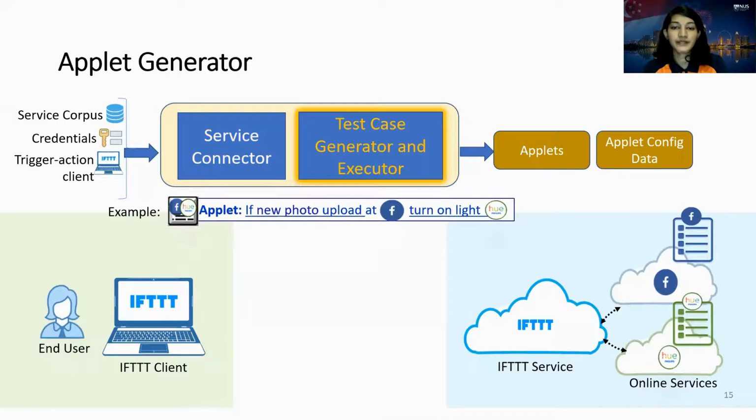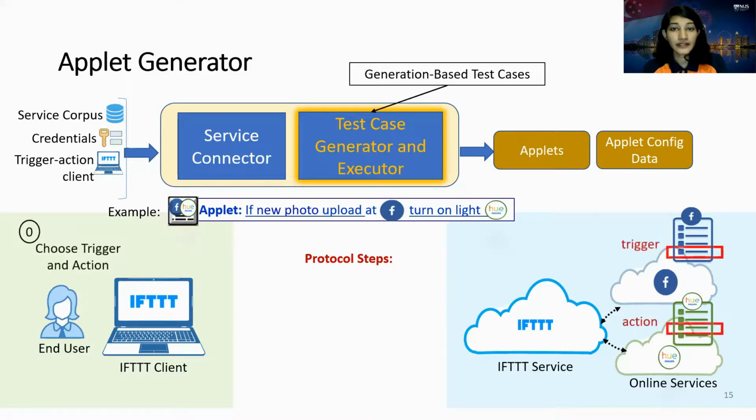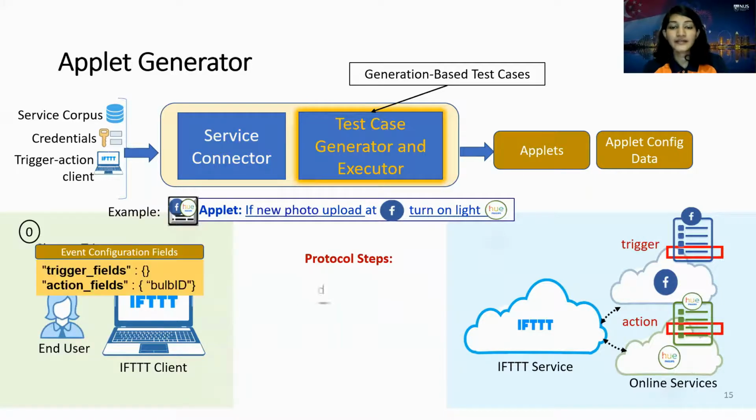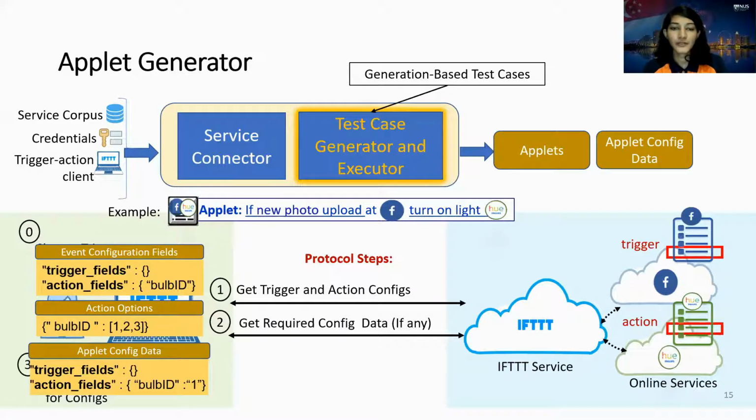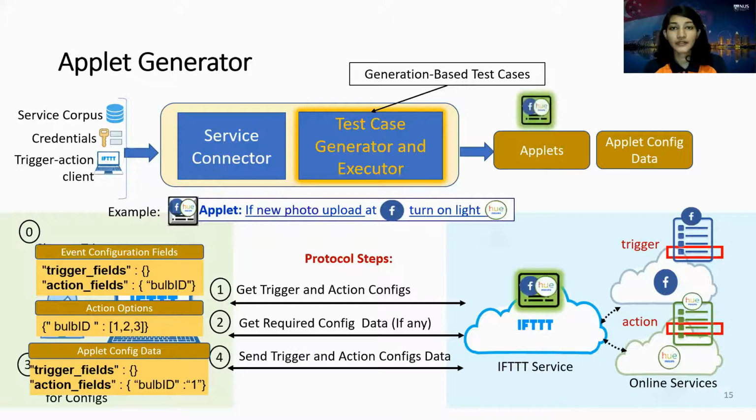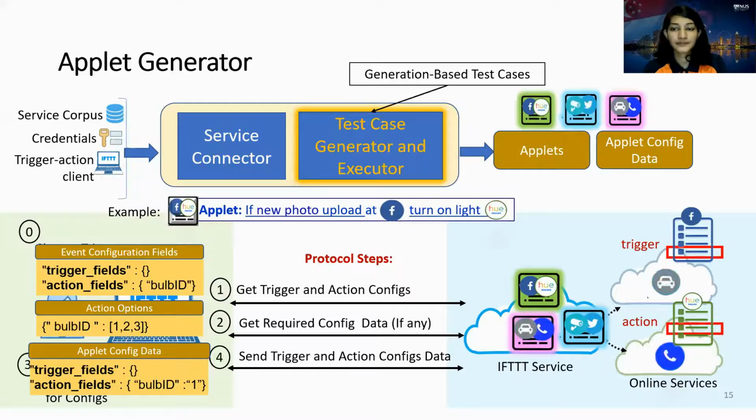Next, we generate the applets. This involves generation-based test cases. We first manually extract the common protocol steps in the applet generation protocols. This includes a selection of a pair of trigger and action events, then requesting the event configuration fields. For some values, we can obtain a list of values, which we call options. Next, we need to provide values for all the fields. In this case, we simply select one from the received options. We send these values to the trigger-action service, generating the applet in the cloud. We repeat these protocol steps for different event pairs to generate more applets.